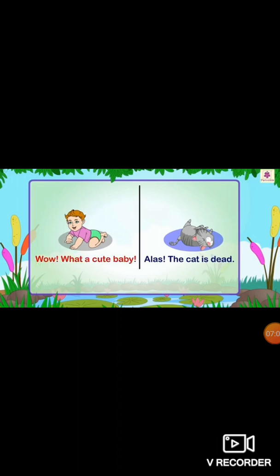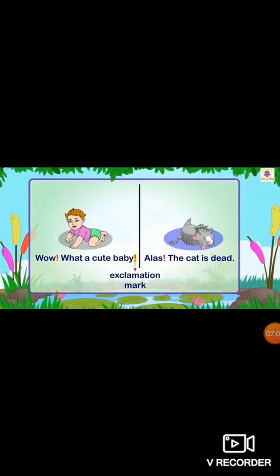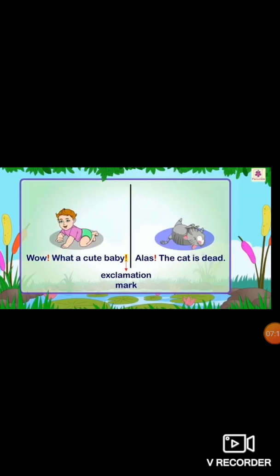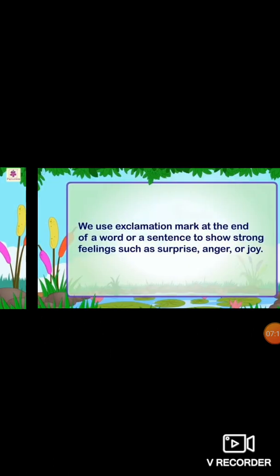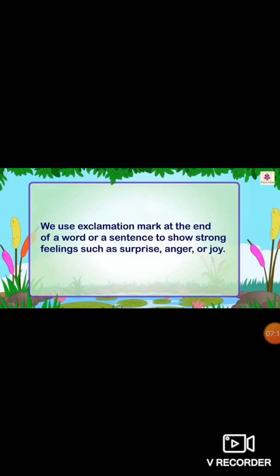Alas is used to show sorrow. Here the exclamation mark you can see has been indicated. We use exclamation mark at the end of a word or sentence to show strong feelings such as surprise, anger or joy, etc.